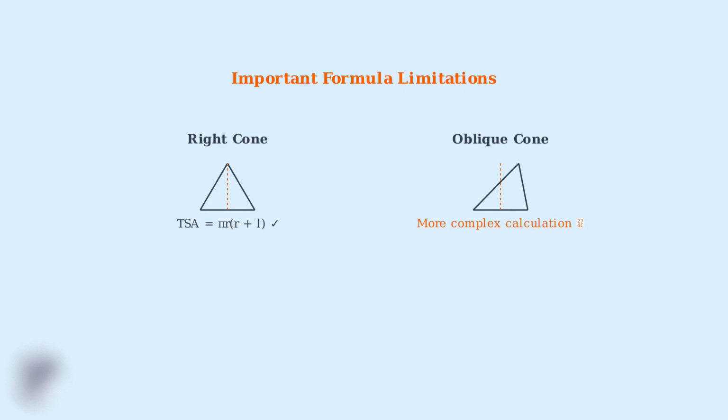It's crucial to understand that our surface area formula has important limitations. Our formula TSA equals pi r times r plus l only applies to right cones, where the apex is directly above the center of the base. For oblique cones, where the apex is off-center, the calculation becomes much more complex and requires advanced techniques beyond what we've covered today. Let's wrap up with the key takeaways from our study of cone surface area.